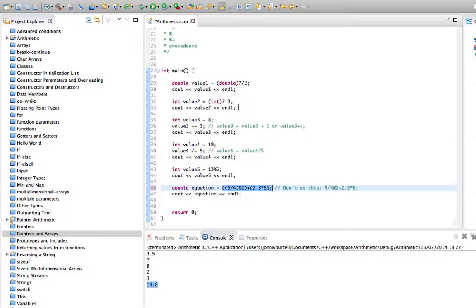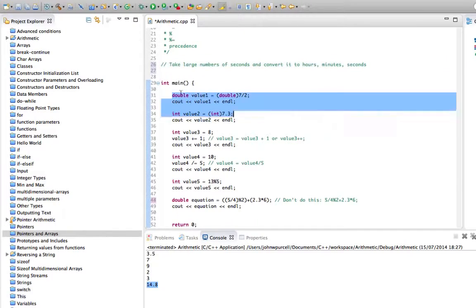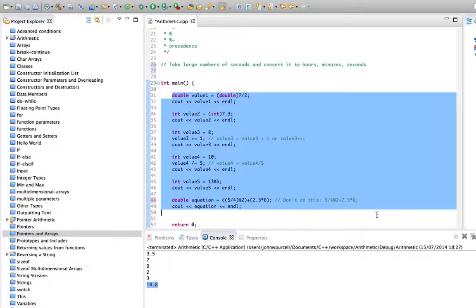So I think that's everything that I want to cover in this tutorial. I'm going to give you a couple of exercises to help get this into your mind. One is take a large number of seconds, like more than several hours, and convert it to hours, minutes and seconds. You can do that in various ways using a combination of arithmetical operators used judiciously. Try to do it in the most efficient way you can, but if you can get the right result at the end of the day, then you've succeeded.